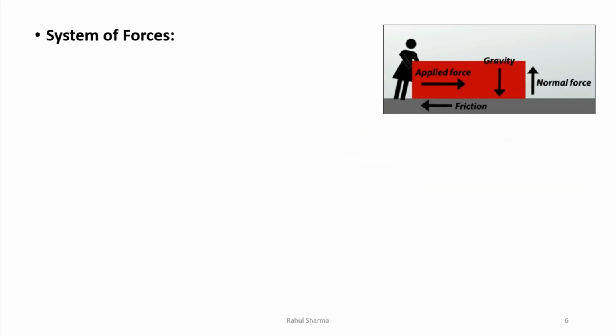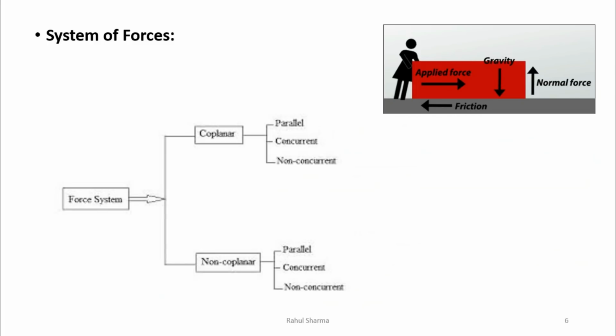Now we will study the system of forces. When several forces of different magnitude and direction act upon a body, it is known as a system of forces. So this is the classification of system of forces. We can say there are two types of systems, coplanar and non-coplanar. Under coplanar there are three categories: parallel, concurrent, and non-concurrent. Same in non-coplanar, there are parallel, concurrent, and non-concurrent. We will explain all these systems of forces one by one.